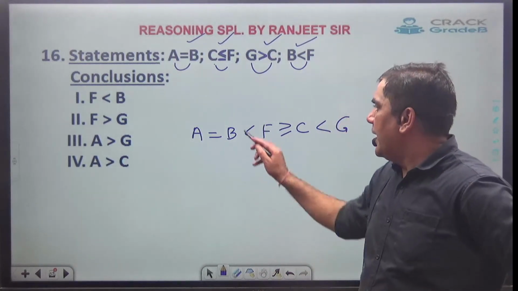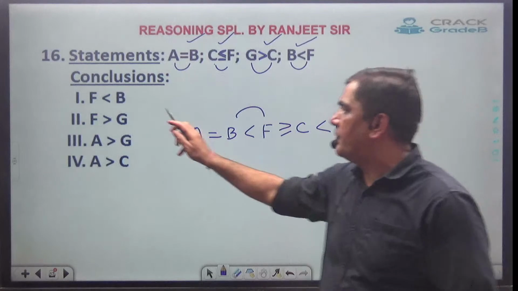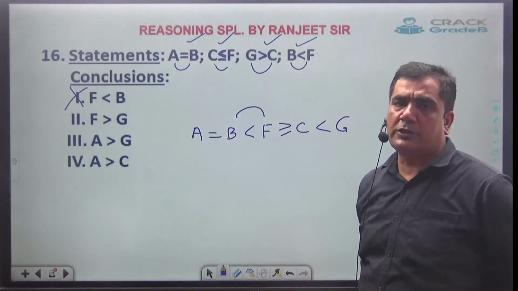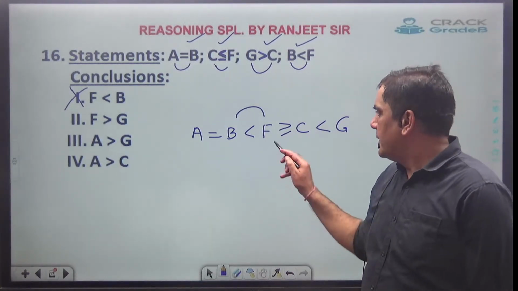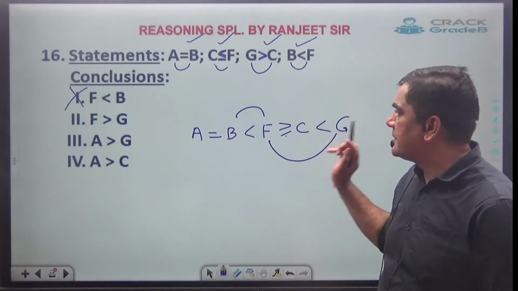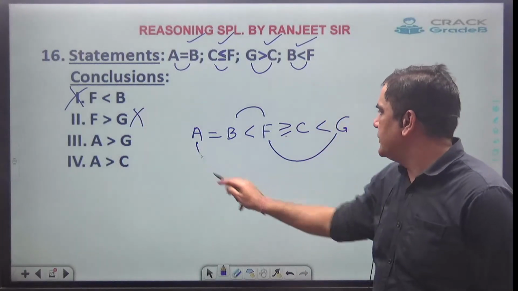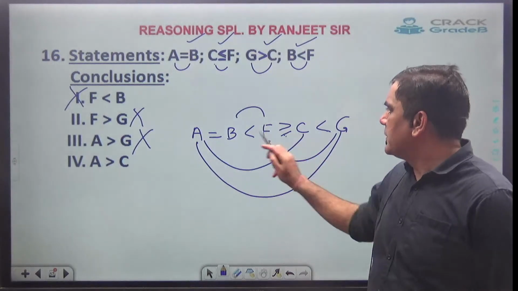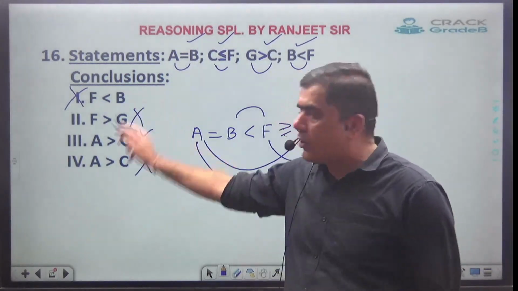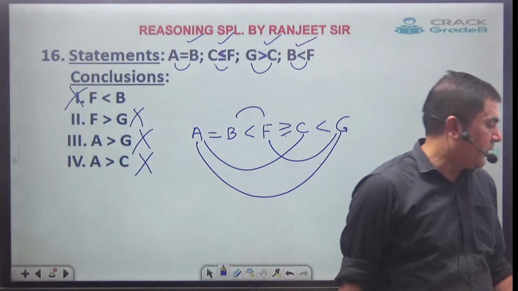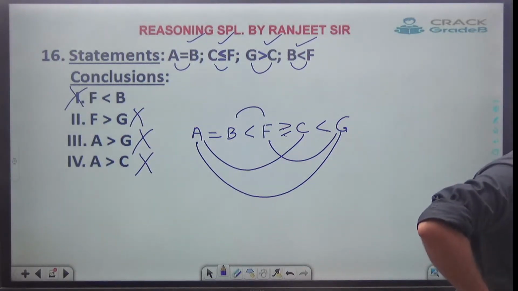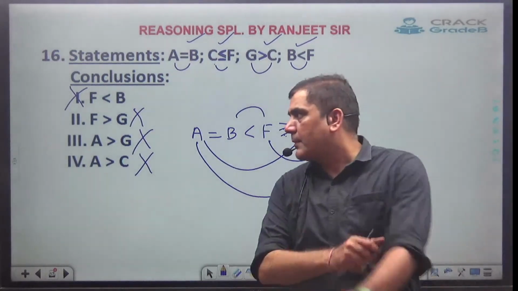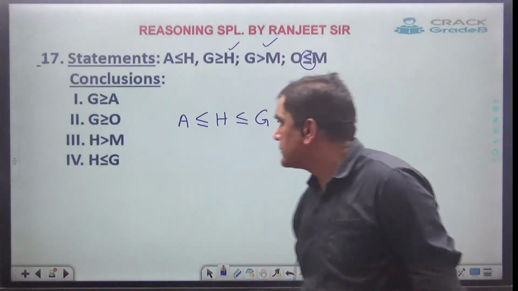First one, F and B. Face is towards F. Wrong. Face should be towards F, but the face is towards B, wrong. F and G, I will say both the faces have come, wrong. A and G, both the faces have come, wrong. A and C, both the faces have come, wrong. The answer is all of them are wrong. Clear? Next one.